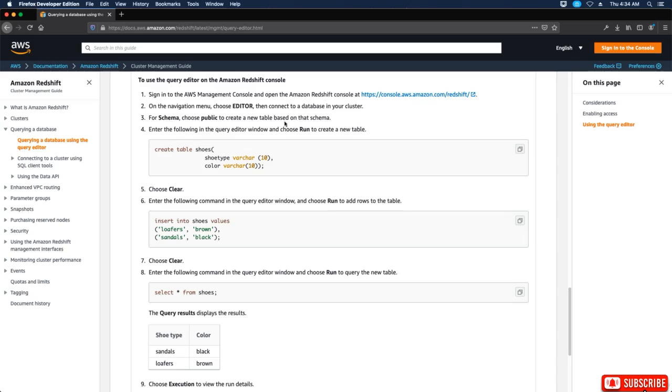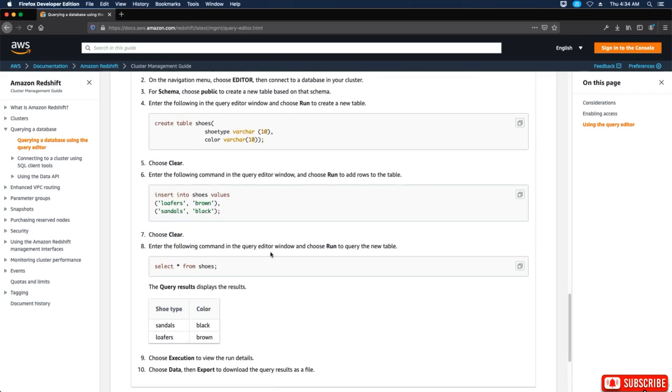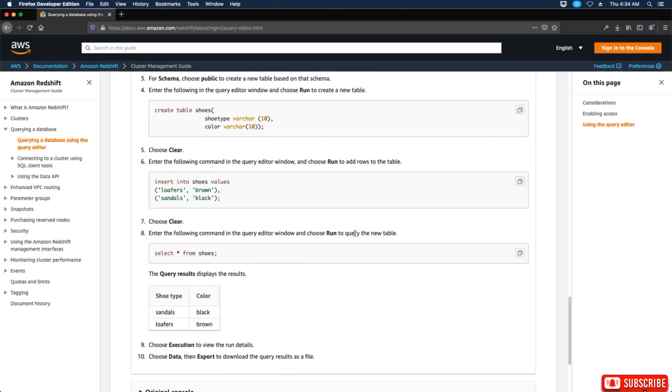For schema, choose public to create a new table based on the schema. Enter the following in the query editor window and choose run to create a new table. So you'd enter this in here and then choose clear. Enter the following command in the query editor window and choose run to add rows to the table. So right here, okay, and then choose clear. Write the following command in the query editor window and choose run to query the new table.